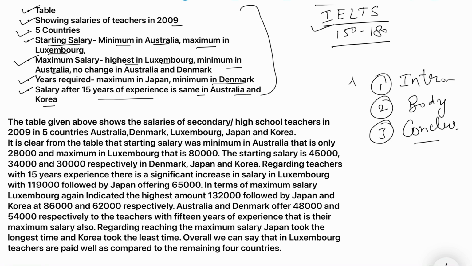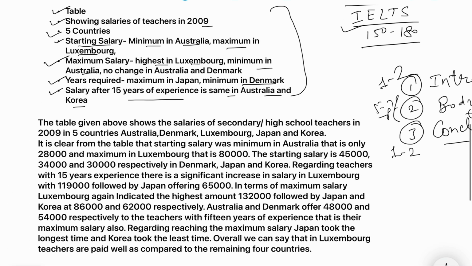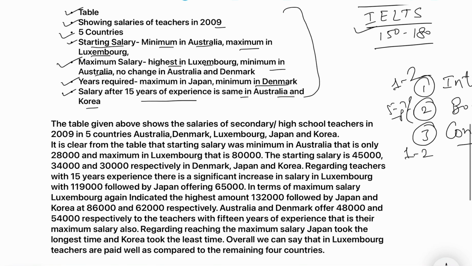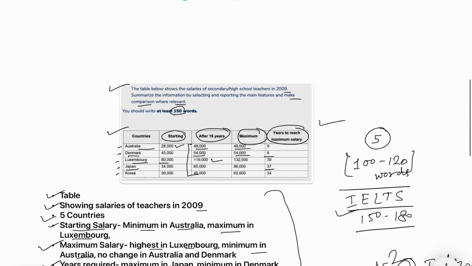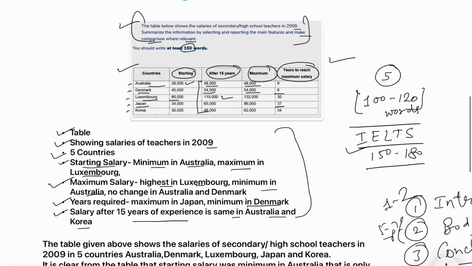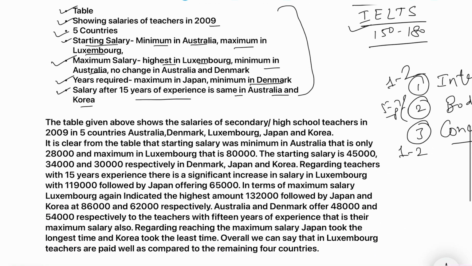So one or two sentences in the introduction part, one or two sentences in the conclusion part, and 7 to 8 sentences in the body. Right. Now, first of all, let's start with the introduction. The introduction line will be just the same as the question. You can just modify some words and write down the introduction.